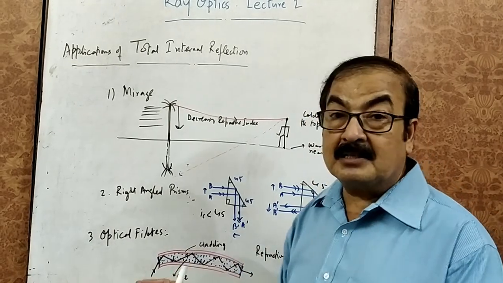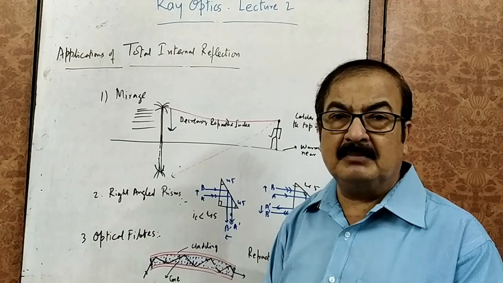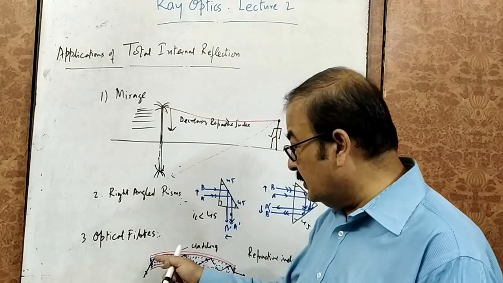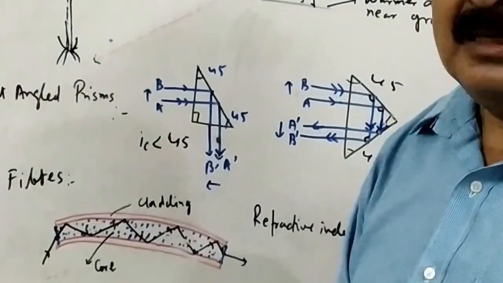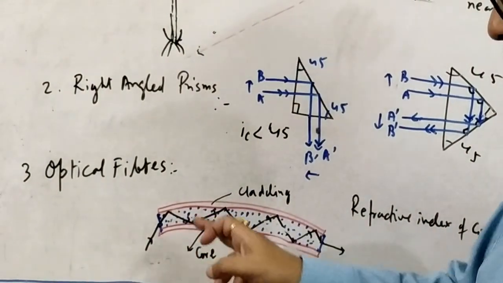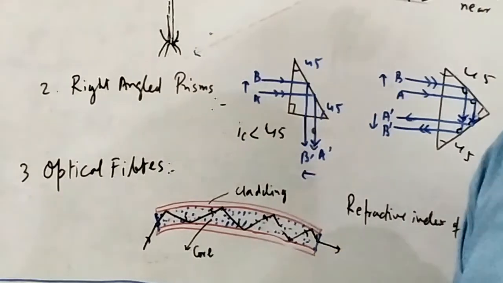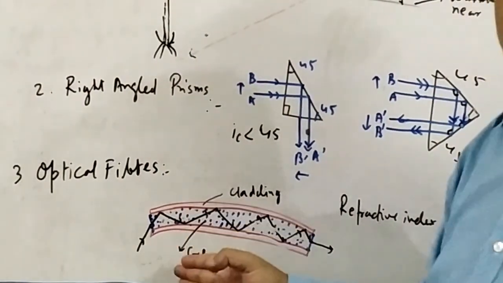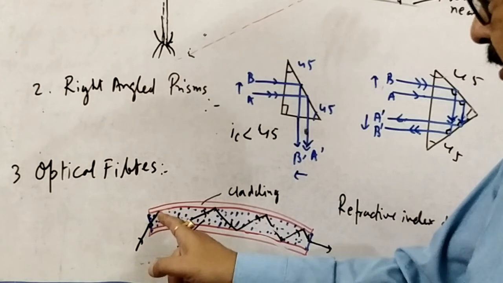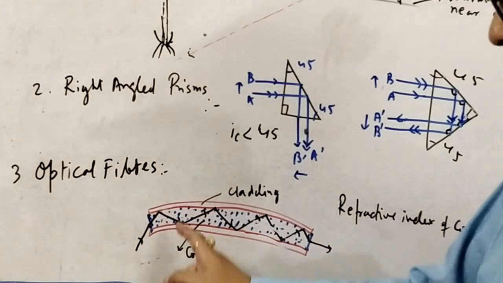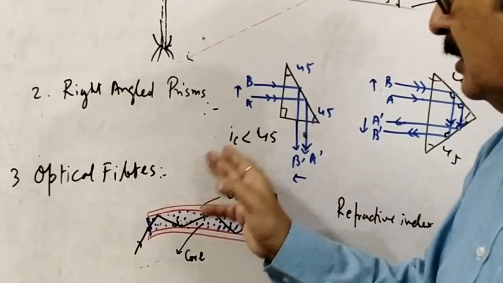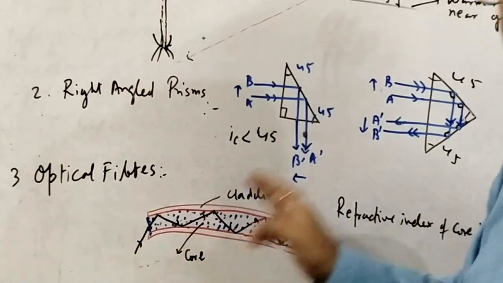What is that thing? They are simply very, very fine fibers. They are made up of quartz or glass with two different media. The first medium is the border, and that border is known as cladding, and the internal medium is called core. Core has a larger refractive index than the cladding. What happens if light enters into it? You can see that the direction of the refracted ray is changed, but once it is there, it will no longer be refracted further into this medium again, but rather it is internally reflected.